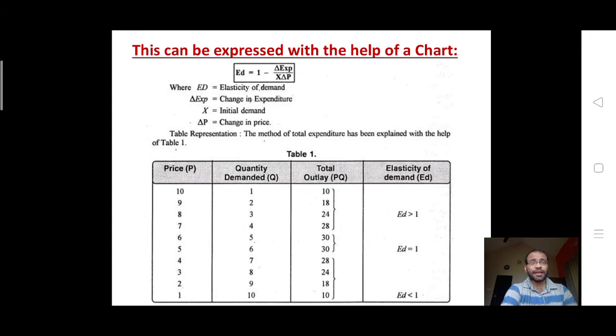Now, this can be expressed with the help of a chart. ED is equal to 1 minus delta expenses divided by X, that is initial demand, into delta P, that is the change in the price. So we have the list of prices given from 10 to 1, listed in descending order. Quantity from 1 to 10, in ascending order. Total outlay also 10, 18, 24, it goes up to 10. So the difference of all this will be shown as the elasticity of demand as per the formula.